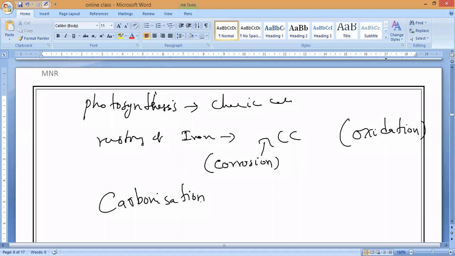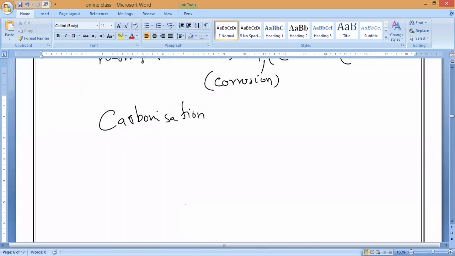Petroleum. And natural gas is called CNG, compressed natural gas. So is the formation of petroleum and natural gas a chemical process or physical process? Chemical change. Formation of petroleum is a chemical process.